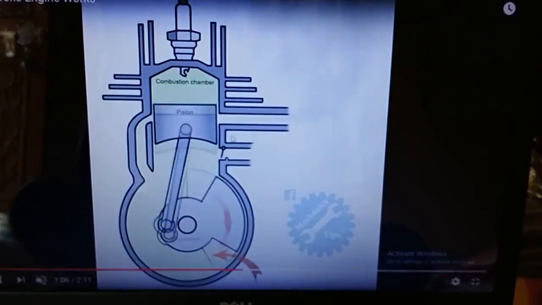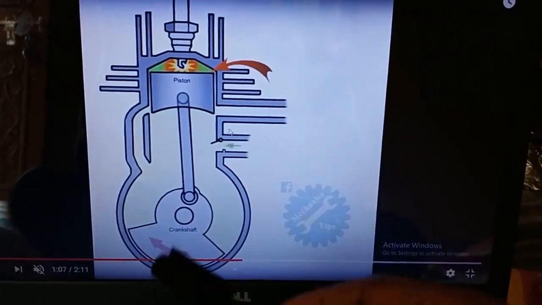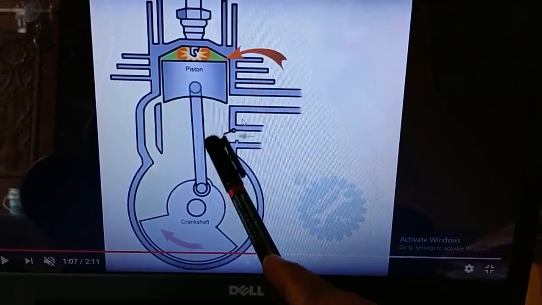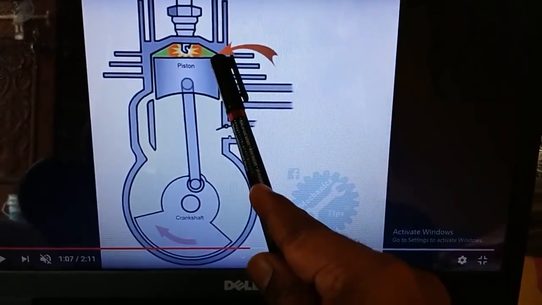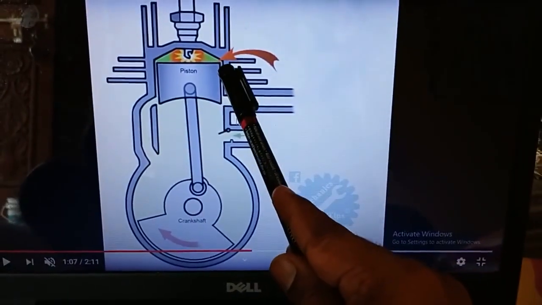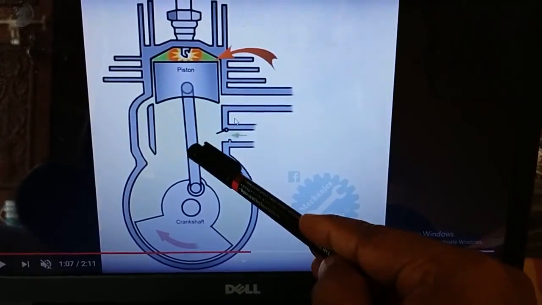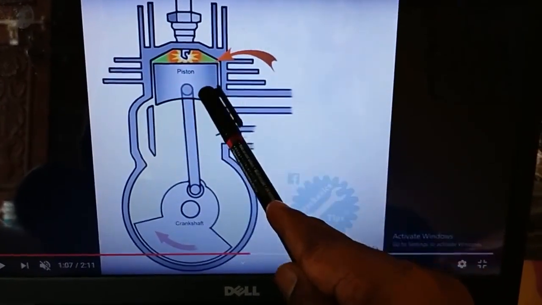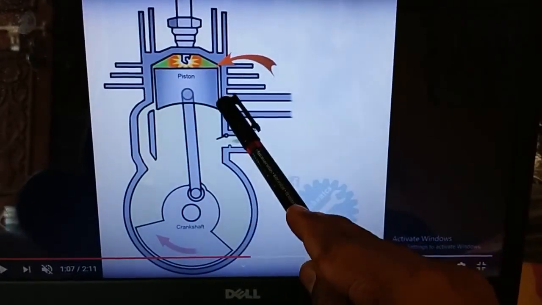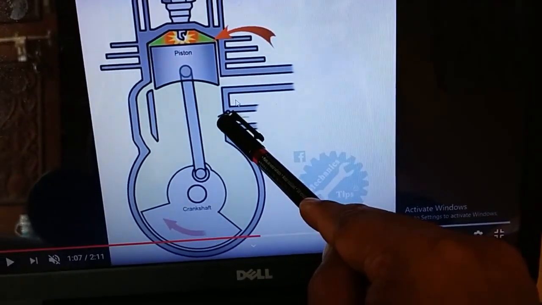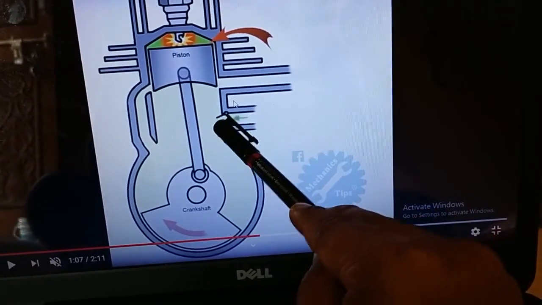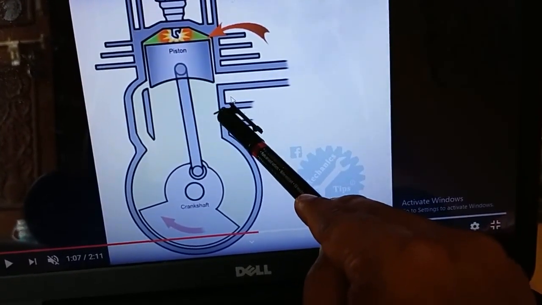See here, this is the BDC position, and this is the top dead center position, TDC position. When the piston moves from BDC to TDC, now it is at TDC position. When the piston moves from BDC to TDC, the inlet port will be in open position. Now it is open. So now this valve is in open position.